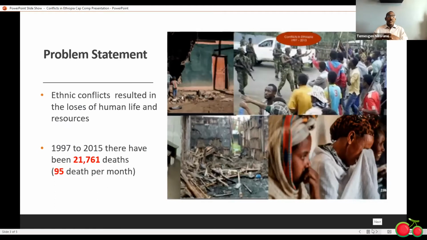Problem statement: the ethnic conflict resulted in the loss of human life and infrastructure, bridges, and so on. Between 1997 and 2015, there have been 21,761 deaths. That is 95 deaths per month.